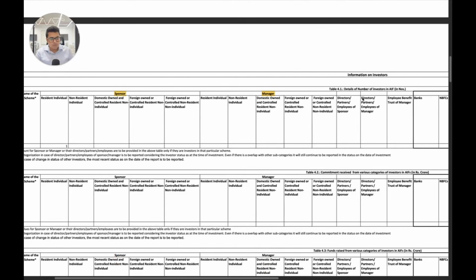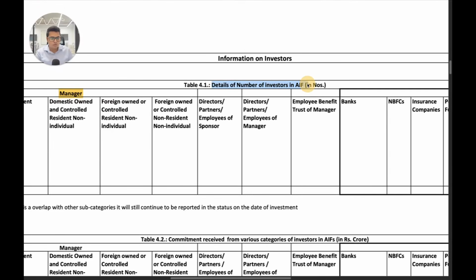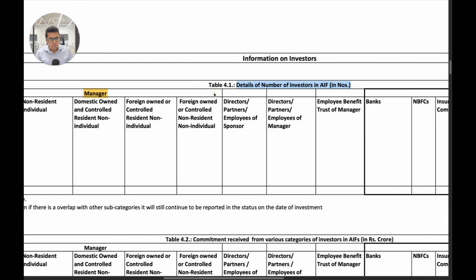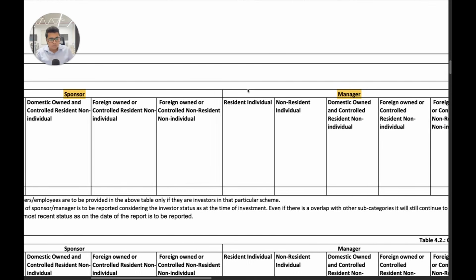Now we have information on investors. Again, as we have been disclosing previously, first is details on the number of investors. Then you talk about how much commitments you have received, and last you talk about how many funds you have raised from them. Funds raised would be the amount you've drawn down from them, or capital that you've actually called from them. Now here what we see is that SEBI has gone into great detail in specifying the sponsor and manager,